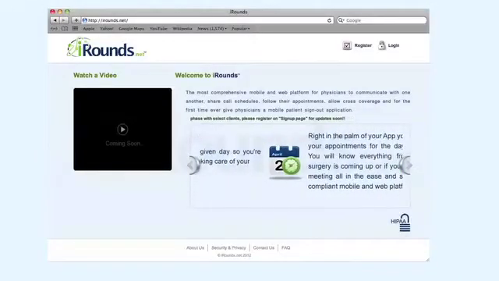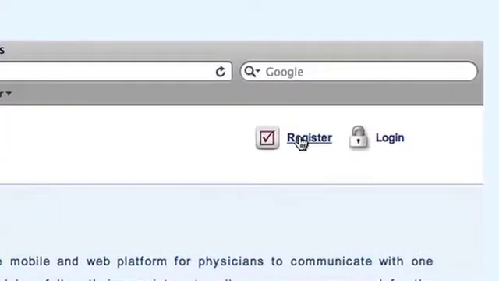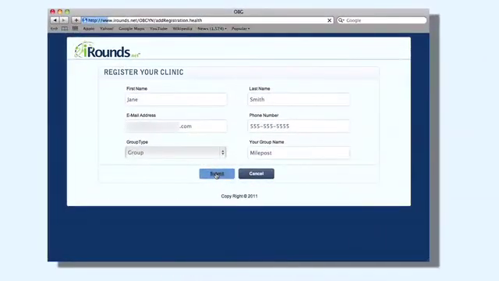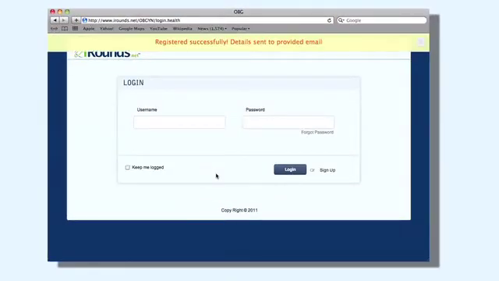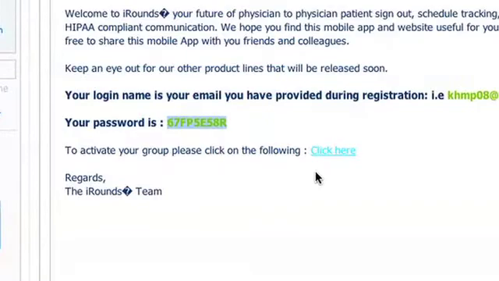Begin by registering on the website. By doing so, the administrative staff at the physician's office can enter pertinent patient information and schedule surgical procedures. To register, enter your first and last name, email address, phone number, and group type and name. Once registered, you will receive a welcome email that will include a system-generated password. Follow the directions in the email to activate your group.